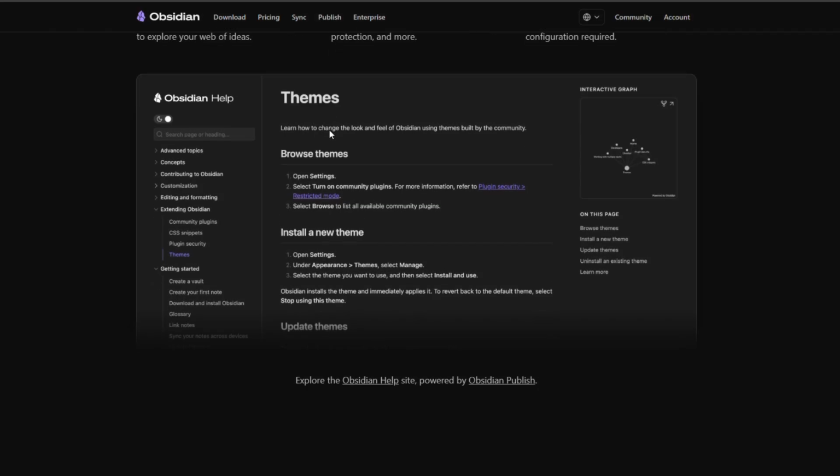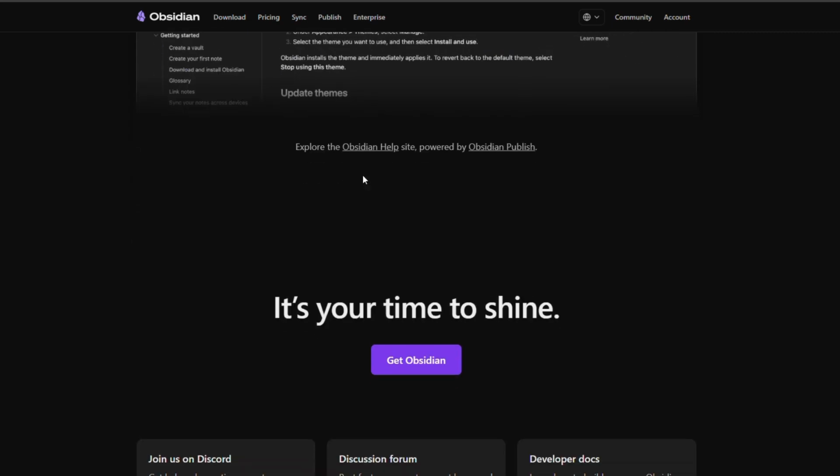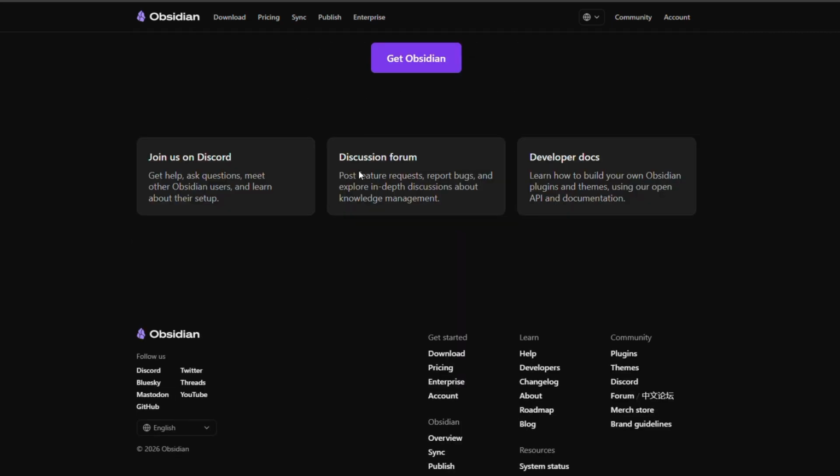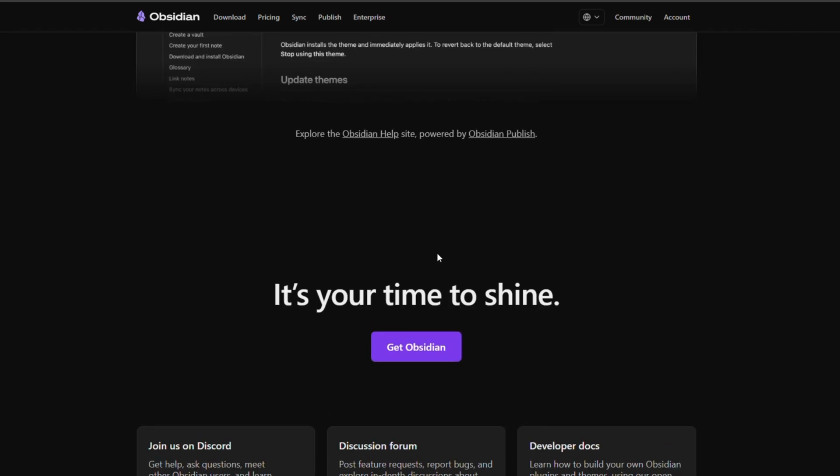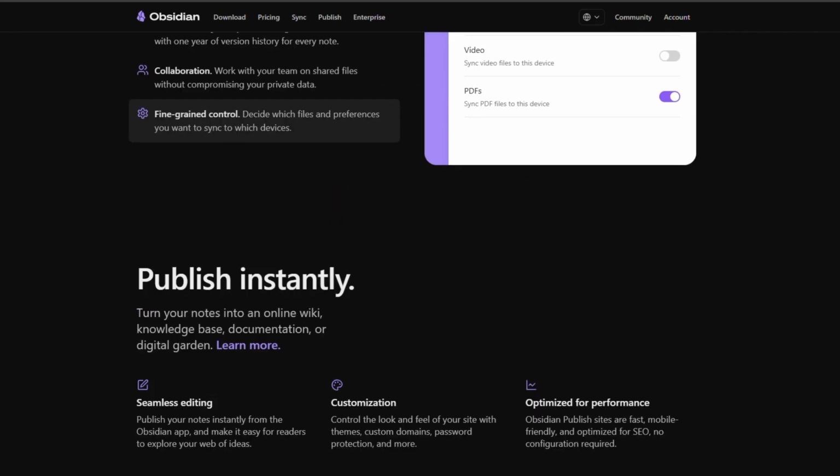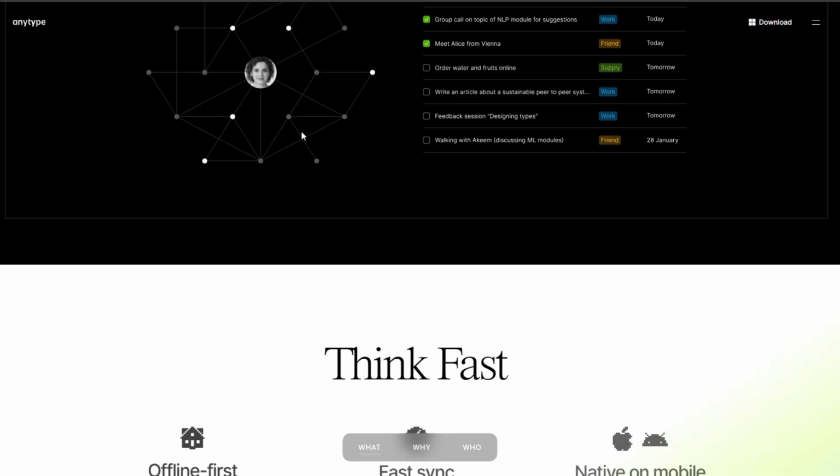Bottom line, Obsidian is the better choice for most power users because of its flexibility and massive plugin ecosystem. But if you prefer a cleaner, all-in-one experience with less setup, Anytype may be the better fit.